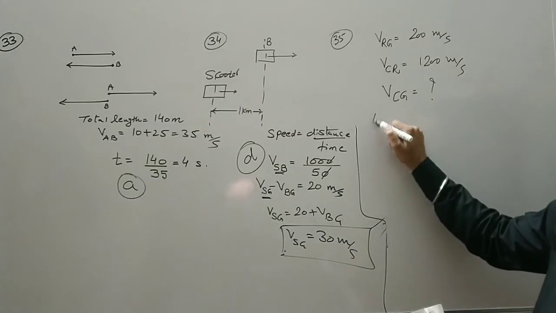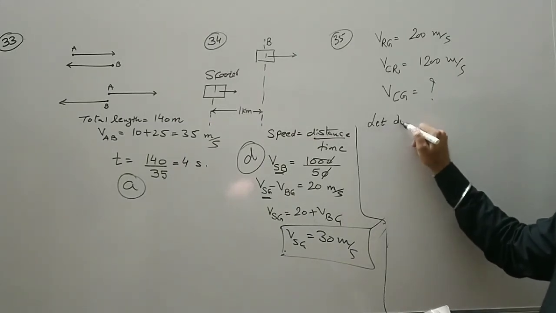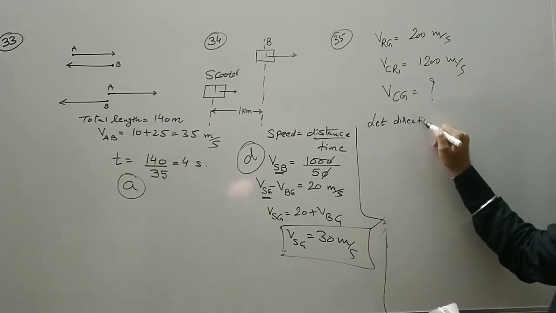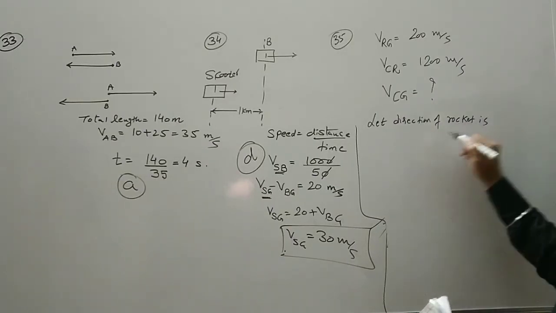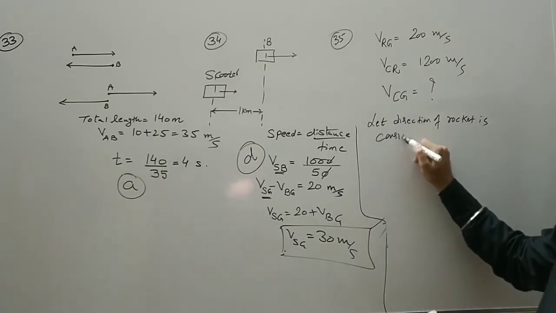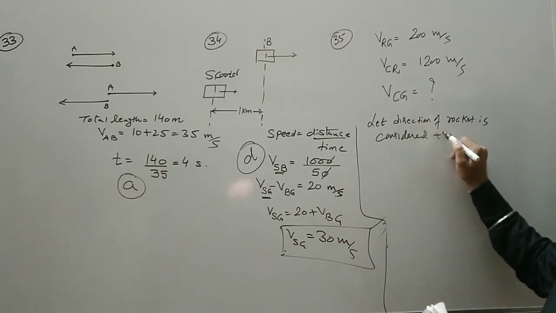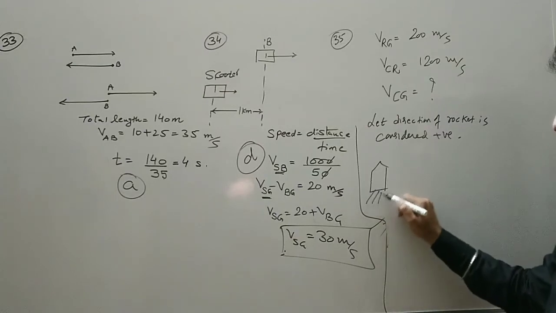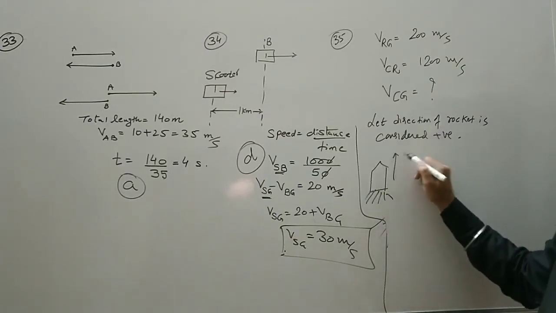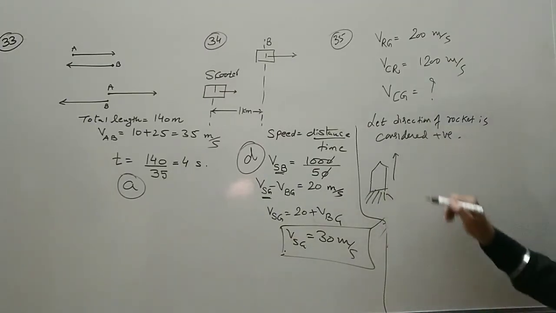Now you have to consider the direction. So let the direction of the rocket be considered positive. So rocket बना देते हैं. So this direction is considered as positive.